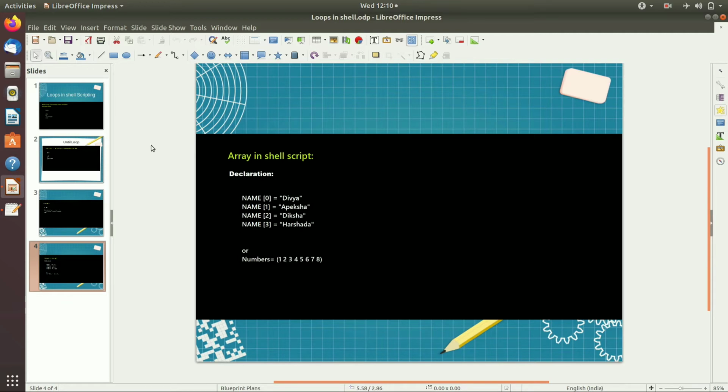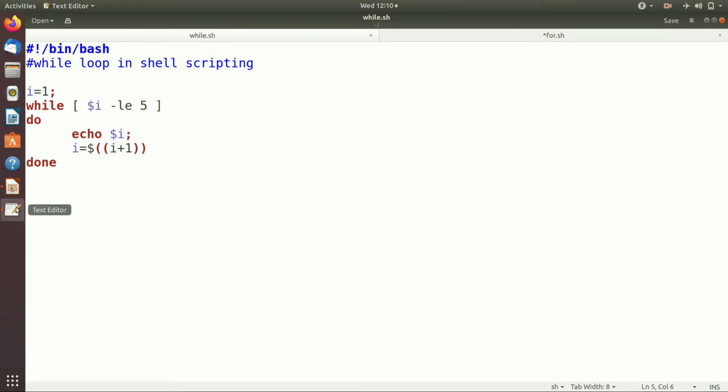Let's see the previous program for the while loop. A while loop terminates when the condition becomes false, so this condition i less than 5 is false here. With respect to the until loop, until terminates when the condition becomes true, so we have to change the condition.